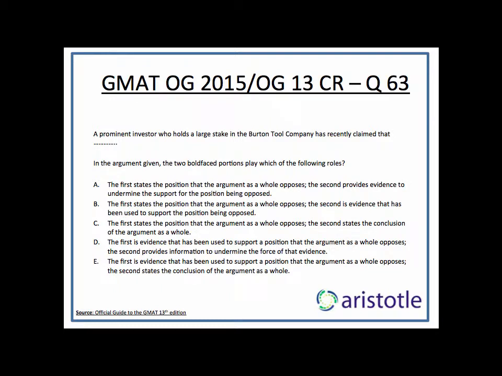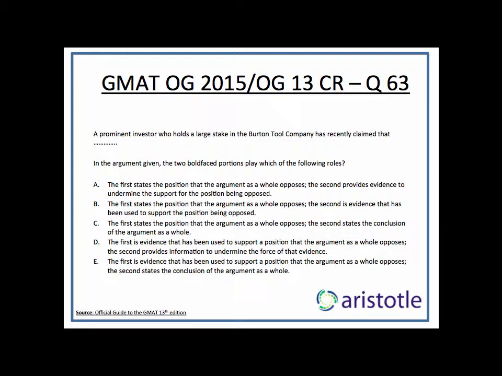So A says, the first states the position that the argument as a whole opposes. That's absolutely correct. The second provides evidence to undermine the support for the position being opposed. Absolutely not. The second, in any case, does not provide any evidence. The second is actually a conclusion. So A goes out. B says, the first states the position that the argument opposes, correct. The second is evidence, again wrong.